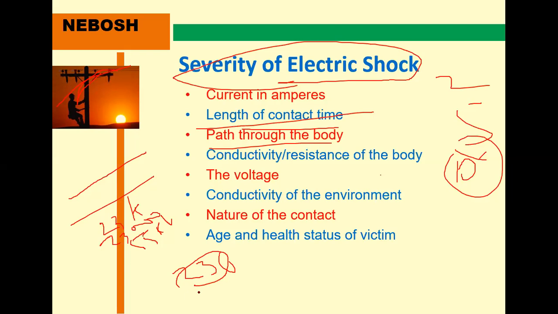also the age and health status of the victim. Maybe the victim is an injured guy. Maybe old people will not survive. Now, due to this corona, most of the old people, maybe after 60, never survive. Why? Because those people have maybe blood pressure, hepatitis B, and some other diseases automatically. That's why when this attacks, those diseases automatically increase. That's why the age and health status of the victim are very important. This is the seriousness of electric shocks.